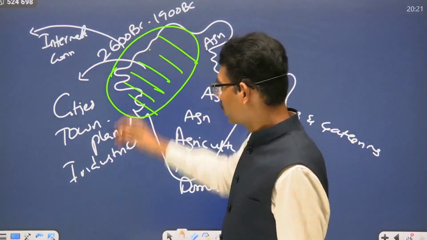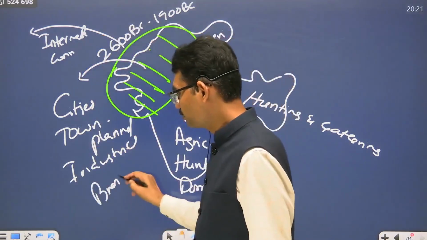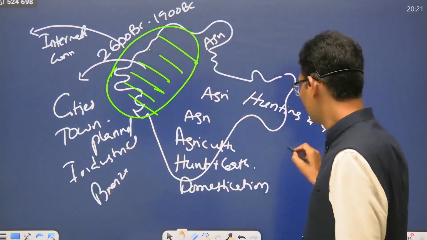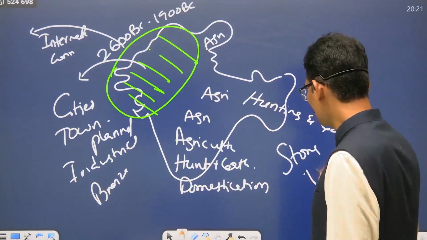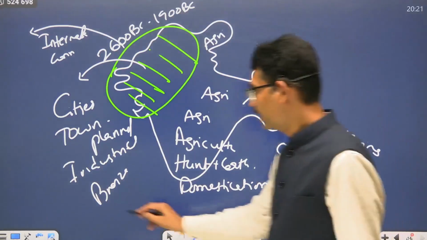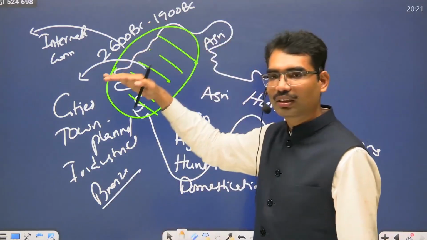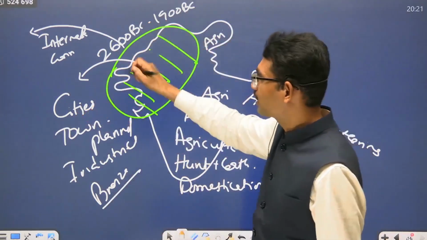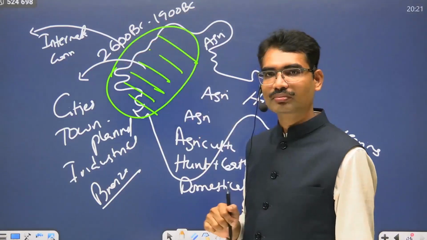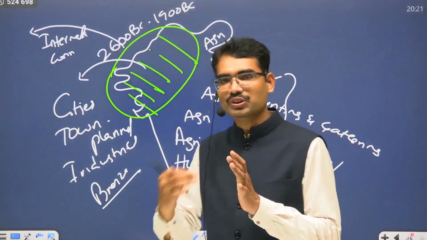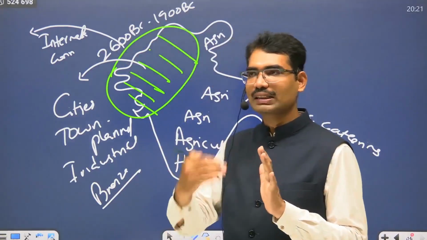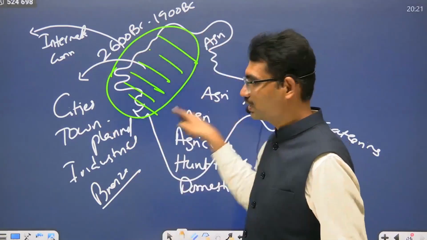And technology-wise, bronze. What about these people? When these people are using stone tools, they are using bronze. Could you see how advanced this part of the Indian subcontinent was during this time period? That's why a mains question can be asked about what the salient features of this civilization are.